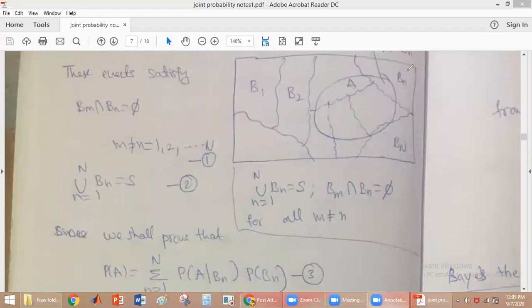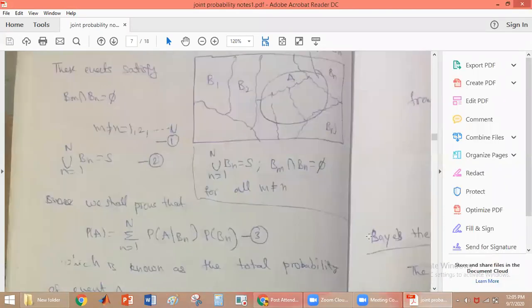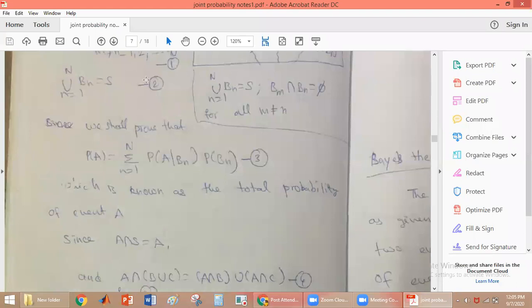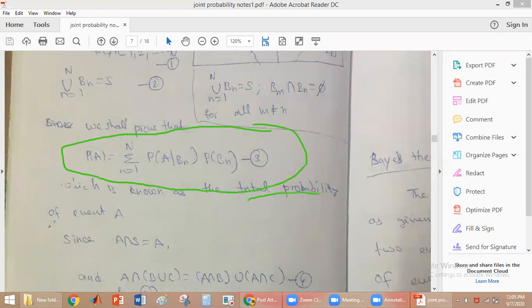So in the total probability we have to prove this equation. The equation we have to prove is: probability of A is equal to the summation from n equal to 1 to N of probability of A given B_n, times probability of B_n. This we have to prove. If you prove this, this equation is called the total probability of an event A. So we know that A intersection S, what is S?